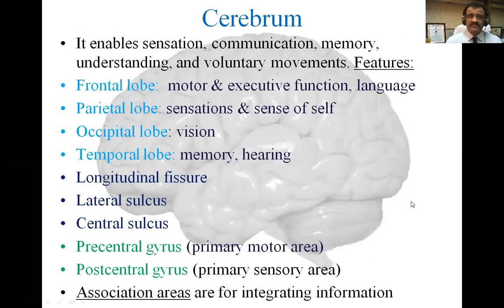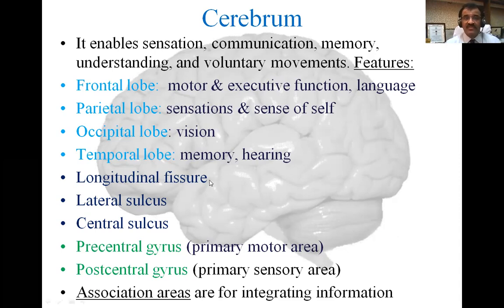Let us see further information about the cerebrum. The cerebrum enables sensation, communication, memory, understanding, and voluntary movements. So a lot of functions are related to the cerebrum. The cerebrum is the largest part of the brain, and quite a significant part. Now we have seen all four lobes of the cerebral hemisphere. I told you they are located on each hemisphere. The frontal lobe is mainly for motor functions and executive functions, including language. The parietal lobe is mainly for general sensations and sense of self. The occipital lobe is mainly for vision. And the temporal lobe is mainly for hearing and memory.